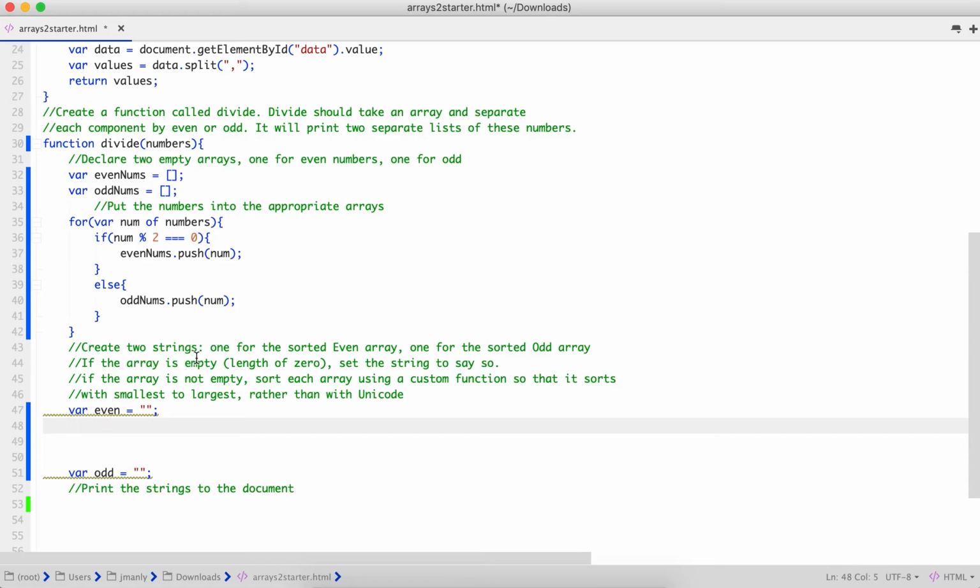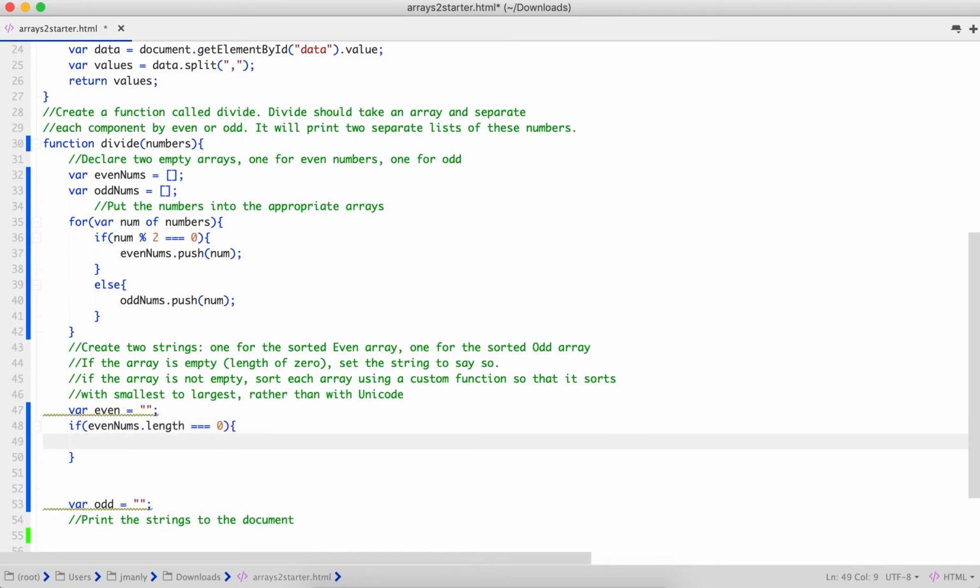So we see if the array is empty, set the string to say so. That tells us we're going to need an if-else structure, right? Because we've got if it's empty, do this. Otherwise, we're going to do something else. So if the array is empty, we're going to use a property called length. So if evenNums.length equals 0, if the length of the array even numbers is 0, that means it's empty. There's nothing in that array. So we are going to set the string even to be no even numbers.